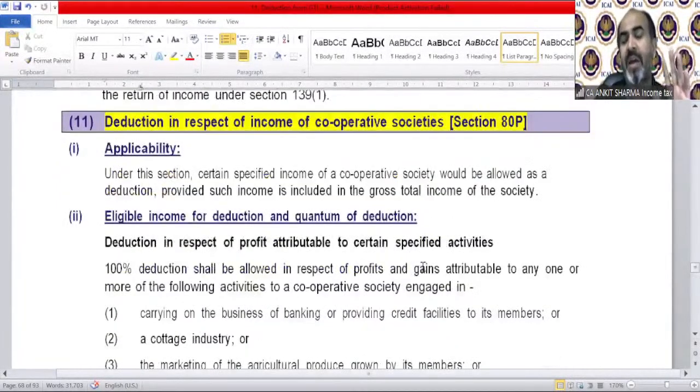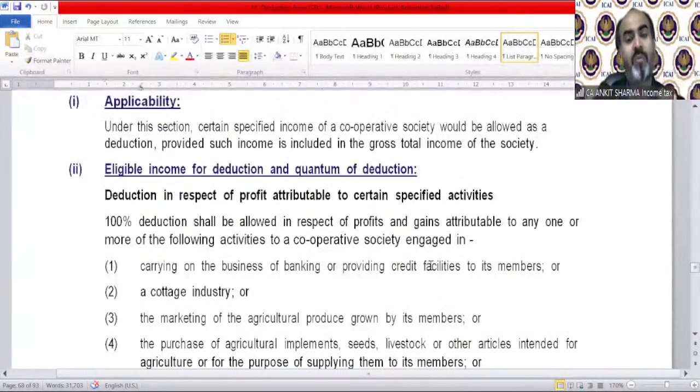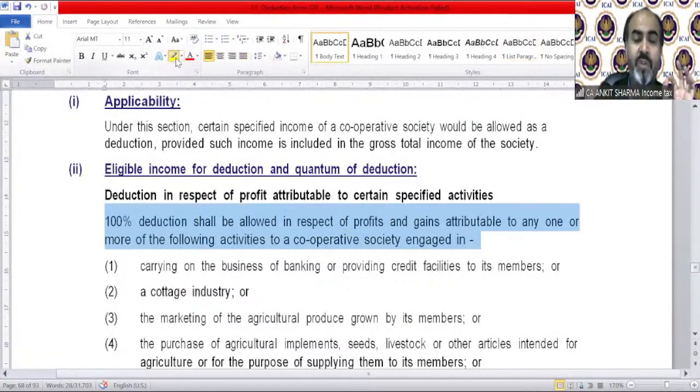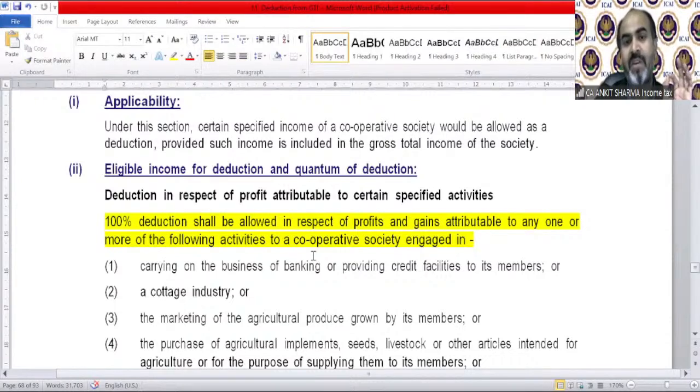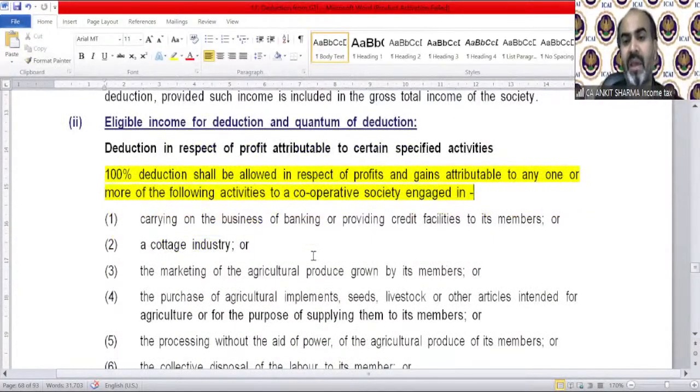What is the income and quantum of deduction? We need to read it. Deduction in respect of profit attributable to certain specified activities: 100% deduction shall be allowed. Remember, 100% deduction should be allowed if any profit is earned out of the following activities. To any one or more of the following activities: a cooperative society engaged in carrying on the business of banking or providing credit facility to its members.